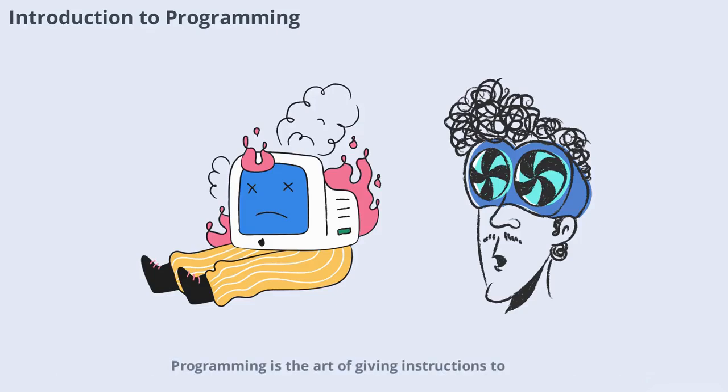Programming is the art of giving instructions to a computer so it can perform tasks for us. Just like learning a new language, programming has its own words and rules. In this video, we'll break down these concepts step by step, making it easy for anyone to understand. Whether you dream of building apps, games, or websites, understanding programming is your first step. Let's start our journey together and see how computers follow our instructions to solve problems and create amazing things.